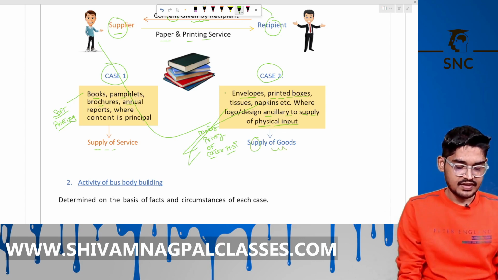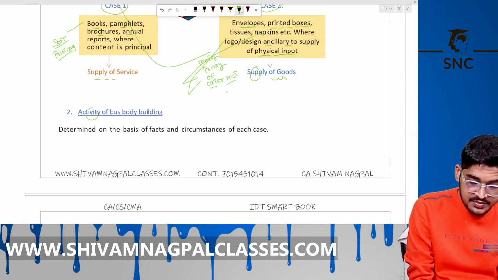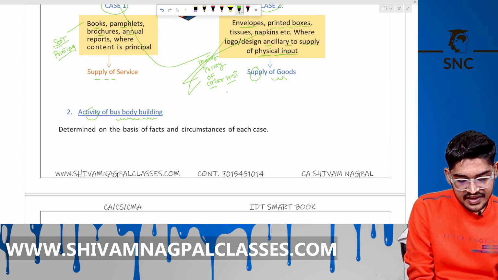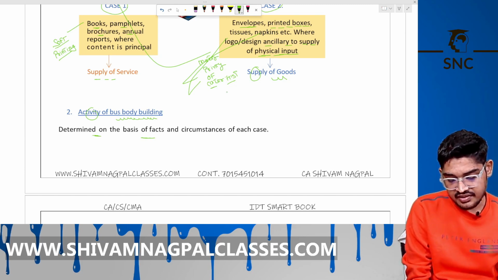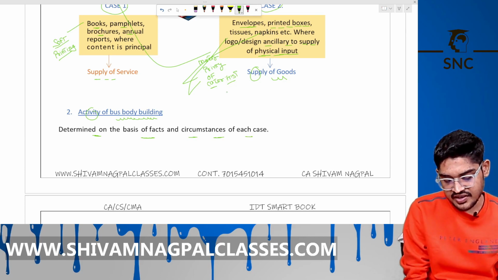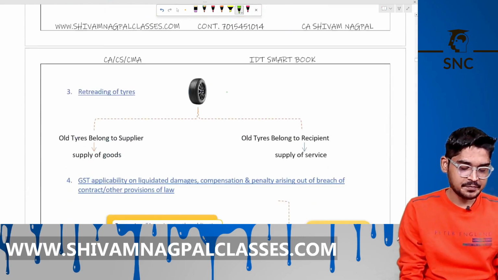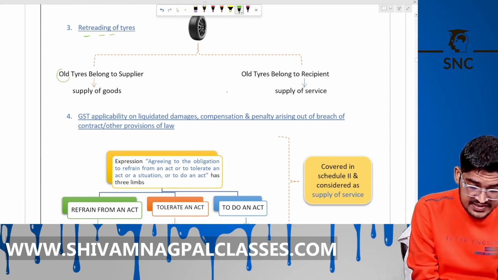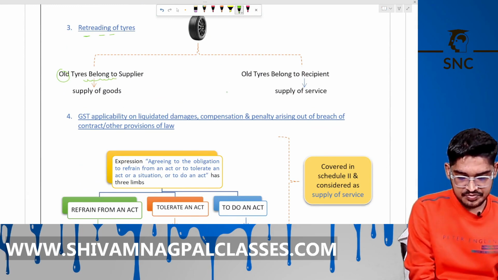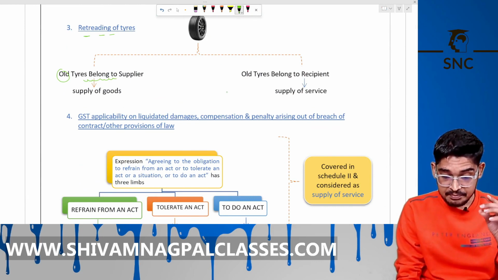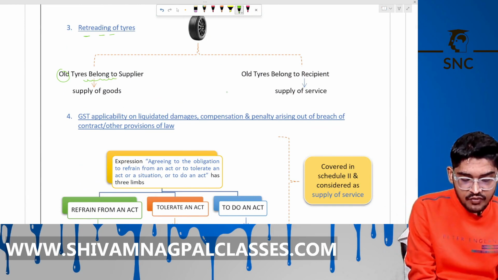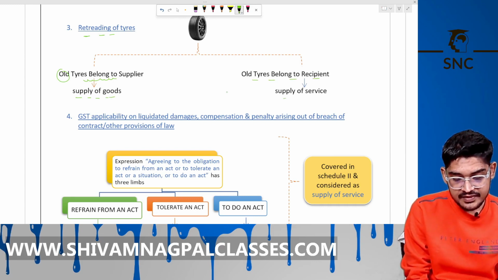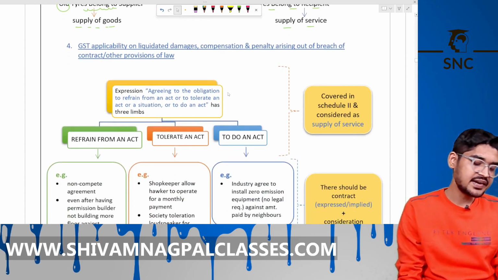Okay. Now, activity of bus body building. So here the lawmaker, CBIC says that it is determined on the basis of facts and circumstances of each case. We have to check in each case whether it is supply of goods or services. Okay. The trading of tyres. Now if all tyres belong to the supplier itself, then it is supply of goods. But if all tyres belong to the recipient, then it is supply of service. Now this is newly added, this is a recent amendment.